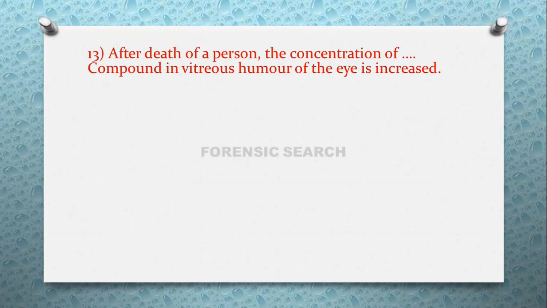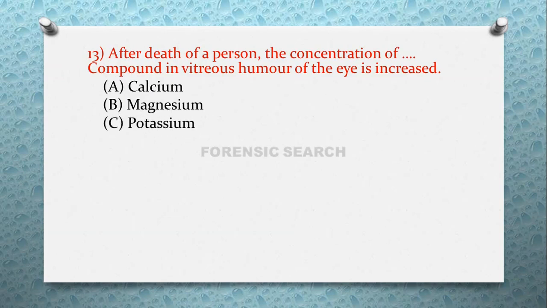Then the next question is, after death of a person, the concentration of dash dash compound in vitreous humor of the eye is increased. Option A, calcium. Option B, magnesium. Option C, potassium. And option D, phosphorus. So the correct answer of this question is option C, that is potassium level in the vitreous humor of the eye is increased after death of that particular person. And by studying these various levels of potassium, one can estimate the time since death of that particular person.